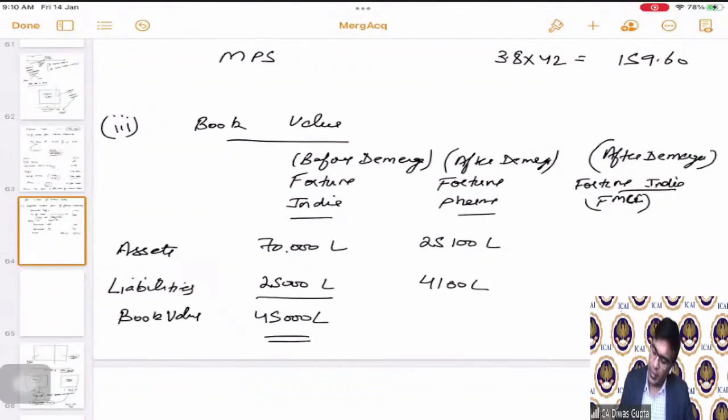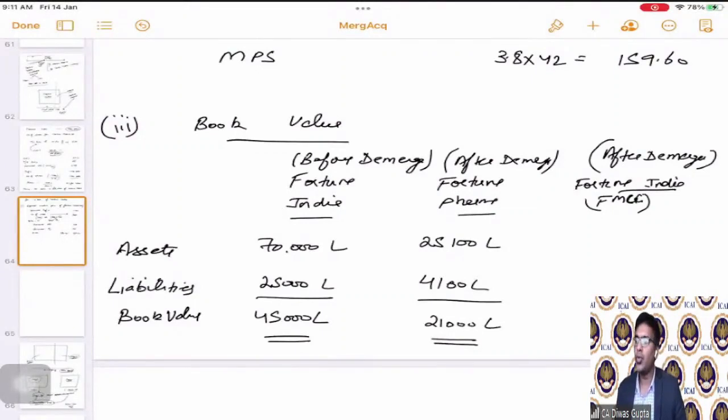And the liabilities is 4,100 lakhs. So that means the total is 21,000 lakhs. This is Fortune Pharma. So 25,100 less 4,100 comes to 21,000 lakhs. Now, after demerger for Fortune India, whatever will be left is the difference between these two, right?